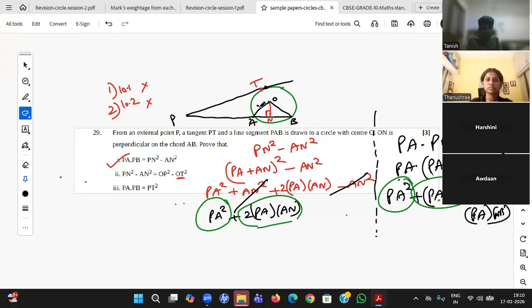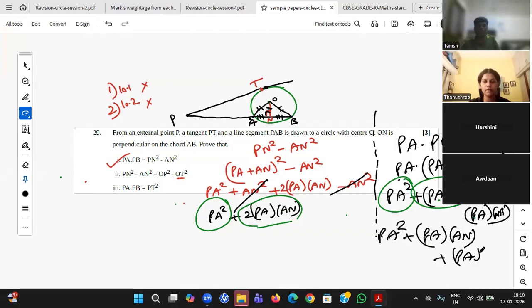So now you see student, this is R, they both are same, both are radius only. This is a common side and this is 90 degrees. So by RHS criteria, they both are congruent. That clearly shows AN equal to NB. Now in place of NB, I'll write AN. That will be PA square plus 2 PA into AN.